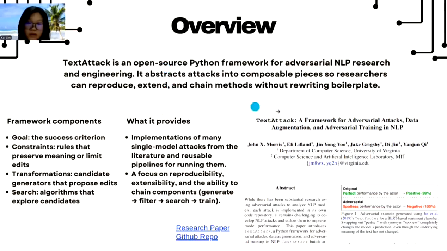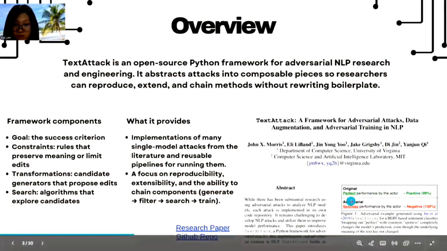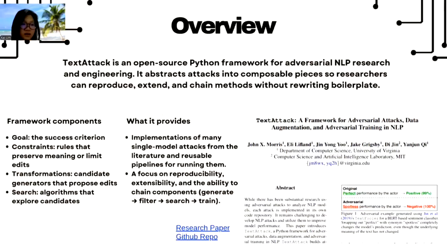So an overview of what the TextAttack framework is for. So here is the research paper with the example on how to generate how it swaps words from a sentence to an adversarial sentence so that the sentiment analysis will classify it into something negative from positive by changing the word perfect to spotless. So TextAttack is a modular open source Python framework for adversarial NLP.